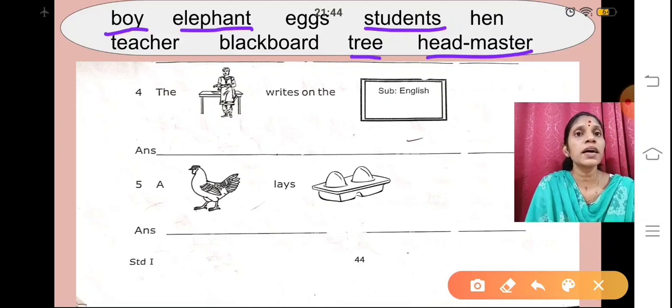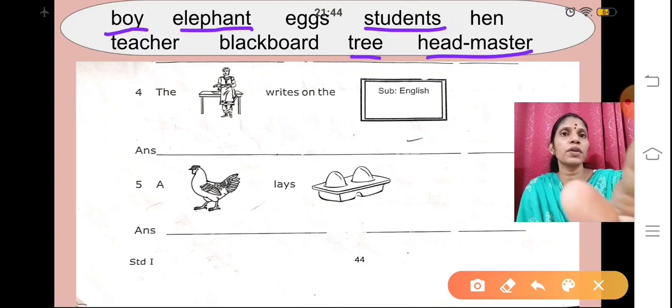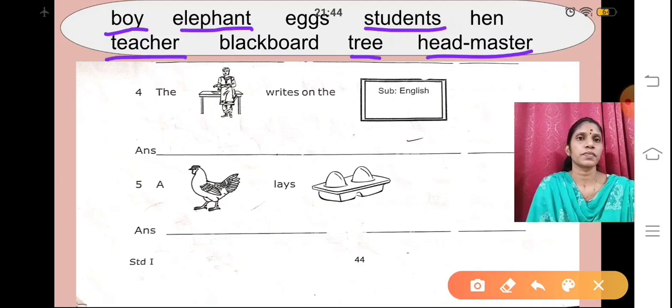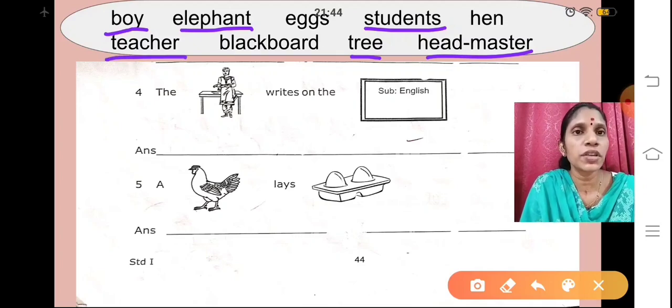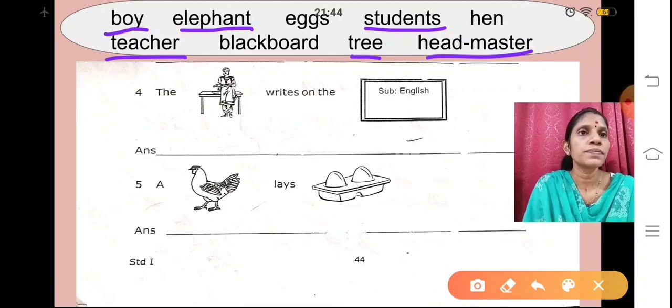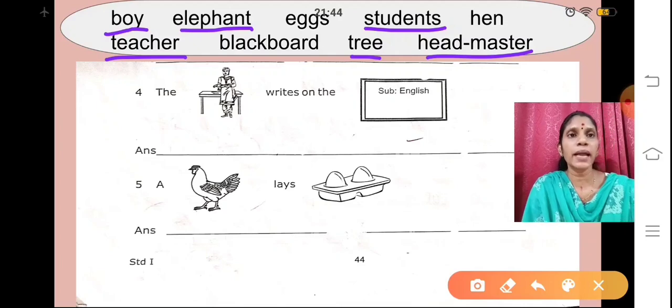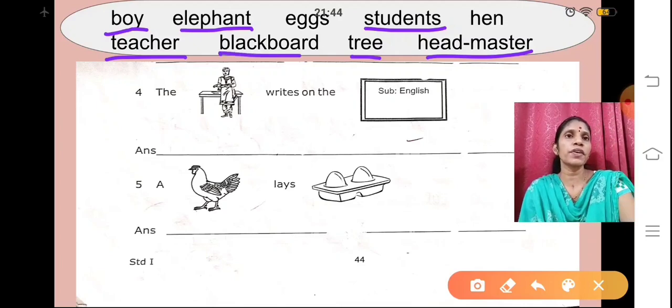Yes, it is a teacher. So we are going to select teacher. She is a teacher. So the teacher writes on the... yes, who will tell me? Blackboard, right. It is a picture of a blackboard.